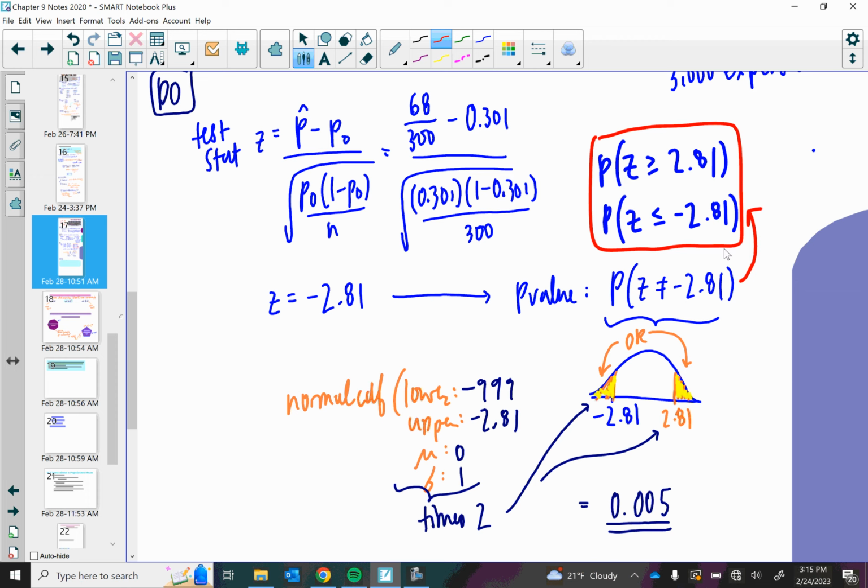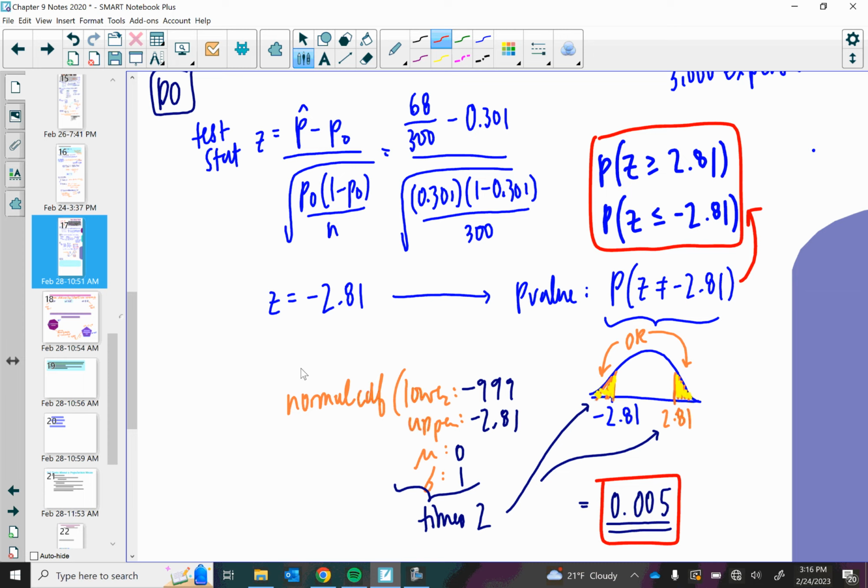To do this, we can find one of those probabilities and multiply it by 2 because we know that a normal distribution is symmetric. So I went to normal CDF. I put my lower as a really small number, my upper as the negative 2.81, the mean and standard deviation of 0 and 1. I took that number, multiplied it by 2 for a p-value of 0.005.